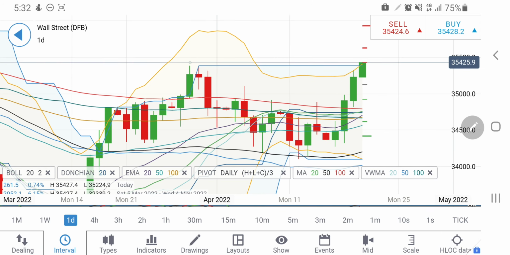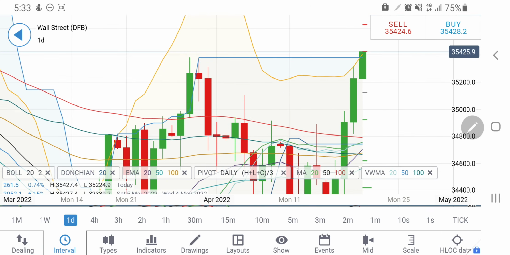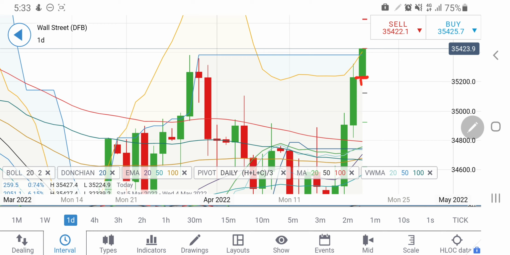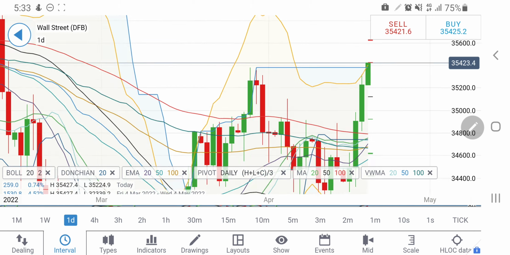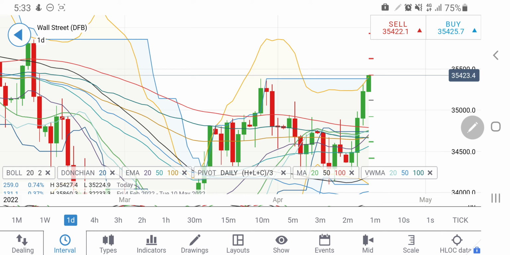Now look at the daily charts. On the daily charts you can find that the candle has started flat, and yes, there is a support here at 35,200 levels. So if it breaks 35,200, one can consider that as a bearish move. Then one can expect that it may try to come back towards 34,950 levels. So breaking 35,200, one can remain short. One can expect it to come back to 35,100 and 34,950 and 34,900 levels.